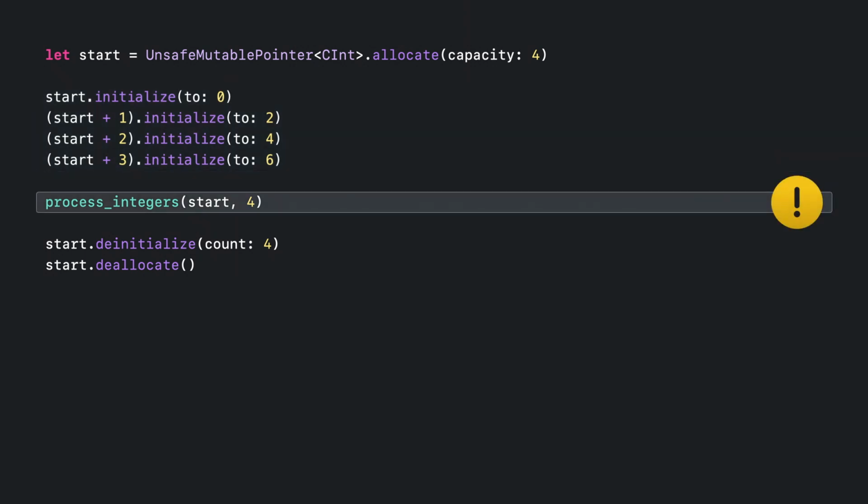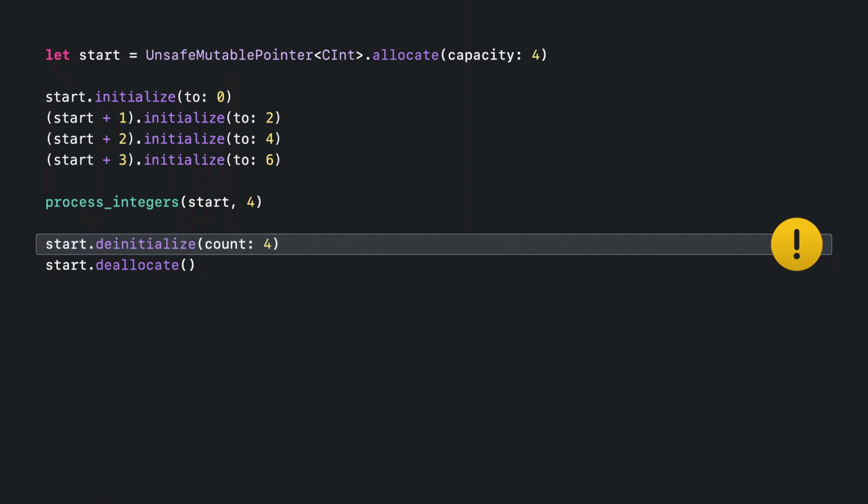To correctly call the function, we have to be aware if it is going to take ownership of the underlying buffer. In this case, we are assuming that it merely accesses it for the duration of the function call, and it doesn't hold on to the pointer or attempt to deallocate it. This is not enforced by the language, we have to look it up in the function's documentation.